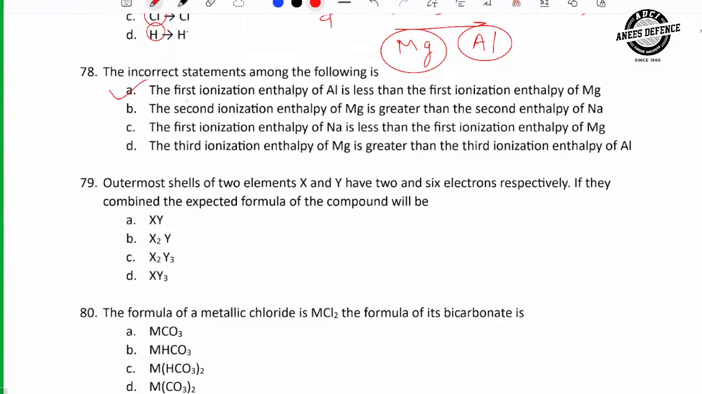All other options are correct. The ionization enthalpy of magnesium is greater than that of sodium. True. The first ionization enthalpy of sodium is less than that of magnesium. True, because sodium comes first and then magnesium. The third ionization enthalpy of magnesium is greater than that of the third ionization enthalpy of aluminium. Less or greater? The third, yes, right. This is also correct.